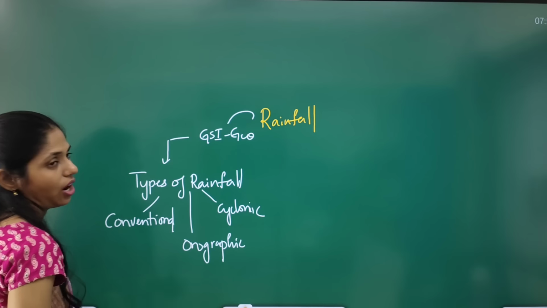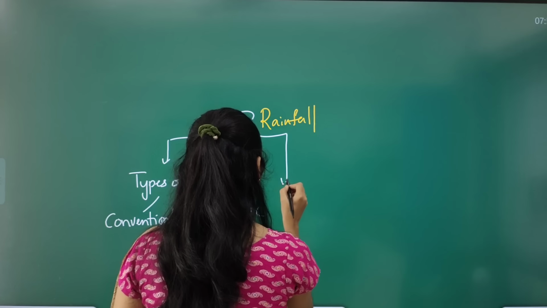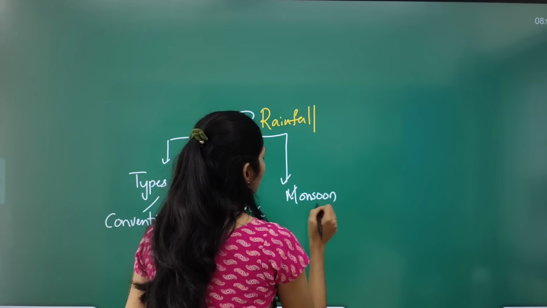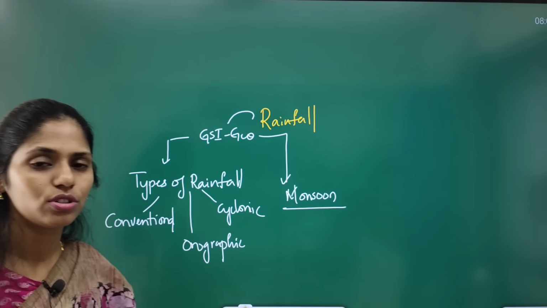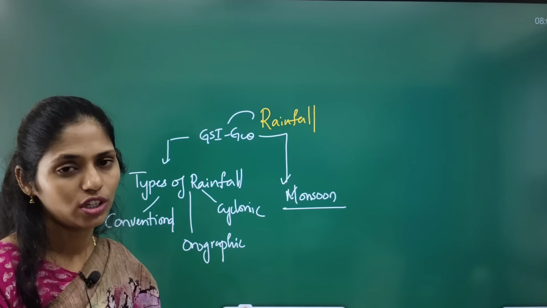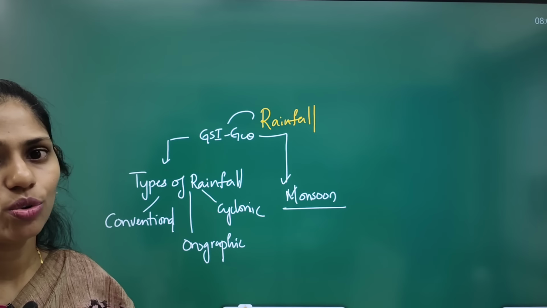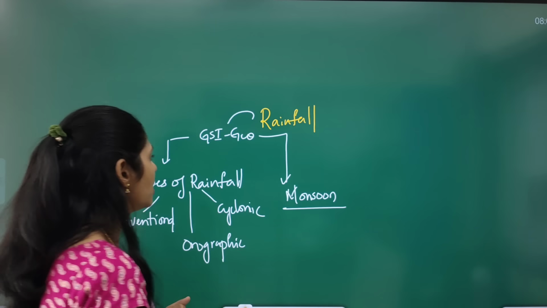So you have to see how this rainfall is happening, and especially you have to see monsoon. So in the climate of India, you will be studying this monsoon. So it is very, very important. You have to see what this monsoon is, what the factors affecting monsoon are, and what this concept of El Nino and La Nina is. Okay, so all these things are very important.